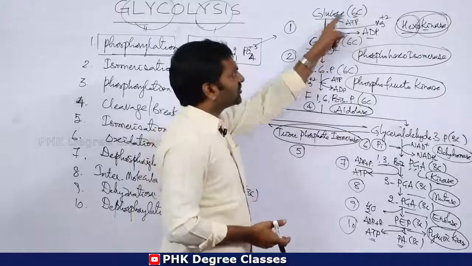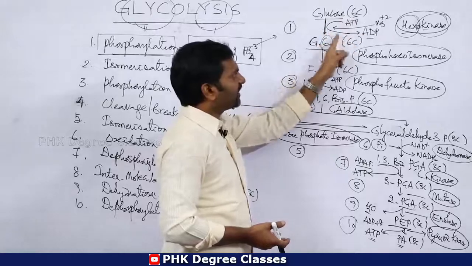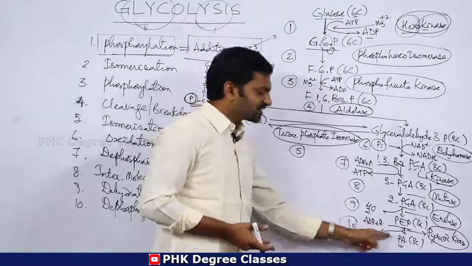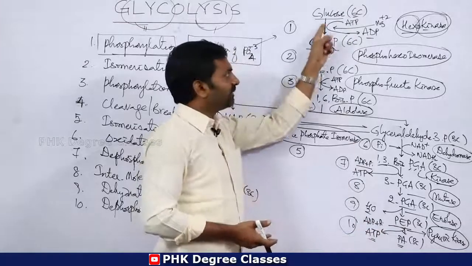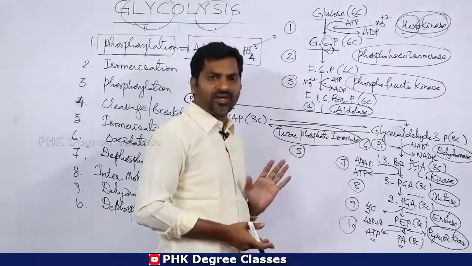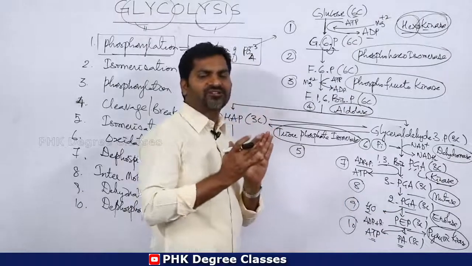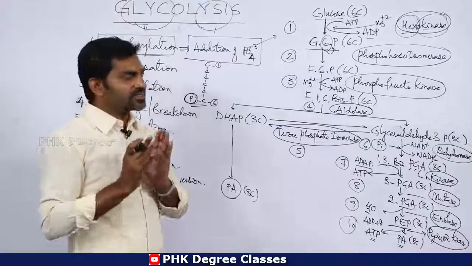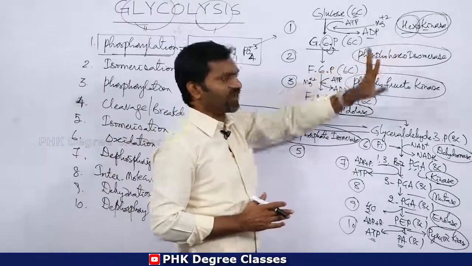Here addition takes place, hence ATP converts into ADP. In the other case, removal takes place, and ADP is converted into ATP. These types of reactions are catalyzed by enzymes called kinases. So here we have hexokinase.